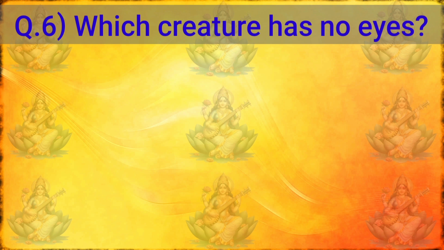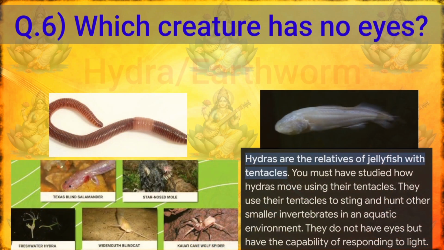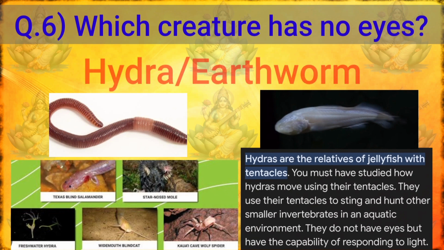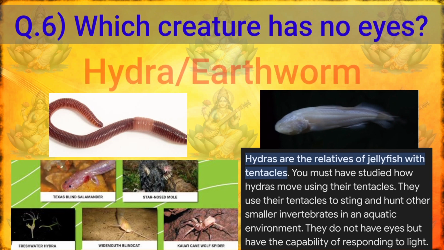Very interesting one. The answer is Hydra, earthworm. Hydras are the relatives of jellyfish with tentacles. You must have studied how hydras move using their tentacles. They use their tentacles to sting and hunt other smaller invertebrates in an aquatic environment. They do not have eyes but have capabilities of responding to light.